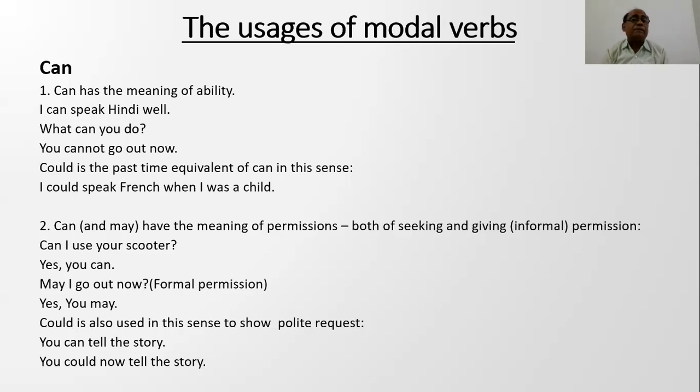For formal permission, yes, you may. Could is also used in this sense to show a polite request. For a polite request, we should use could. You can tell the story. So the politer request is, you could now tell the story.